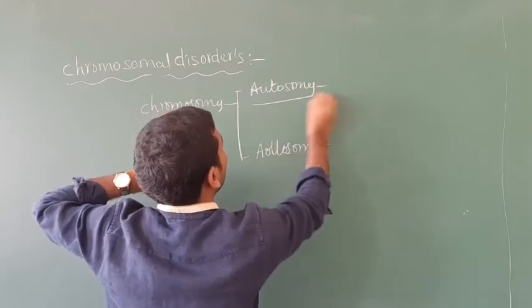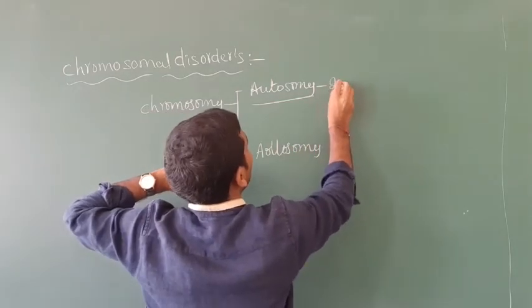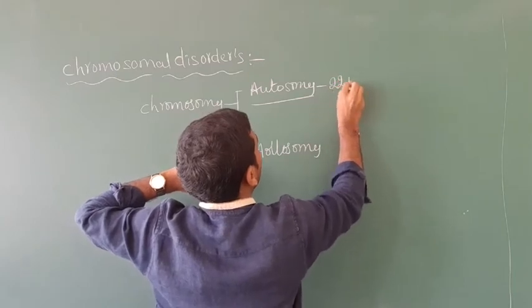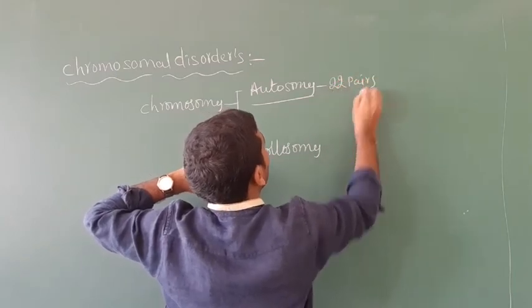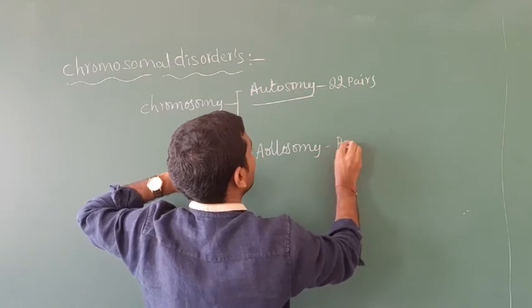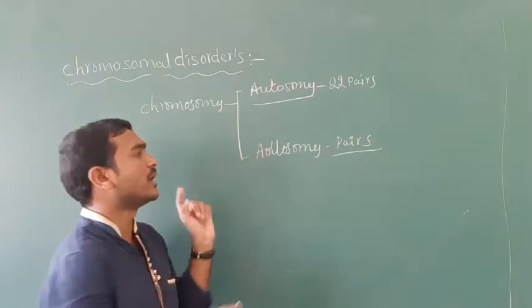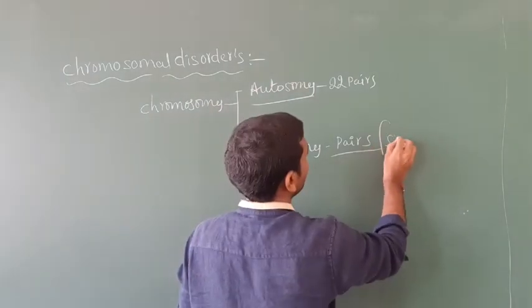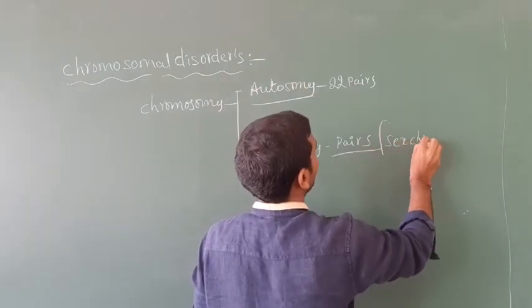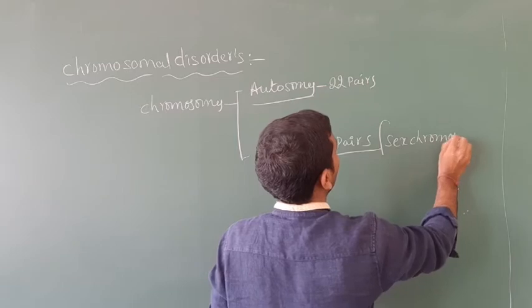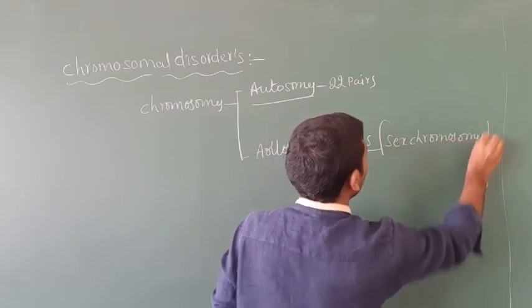In humans there are 22 pairs of autosomes, and a pair of allosomes is present. The pair of allosomes is called the sex chromosomes.